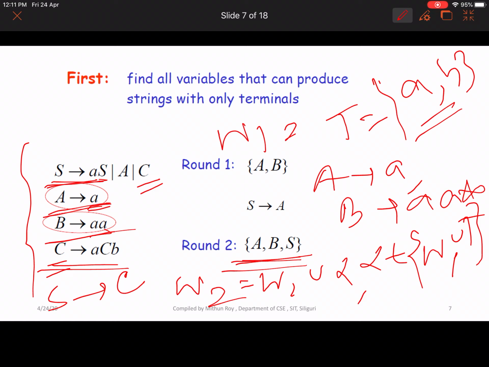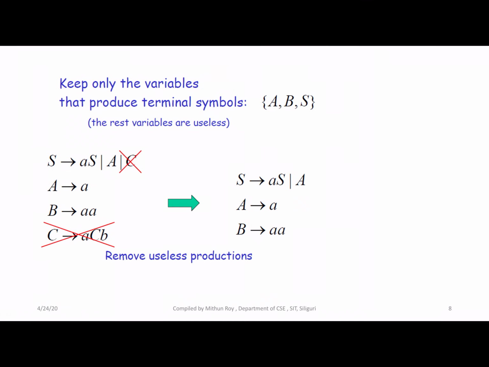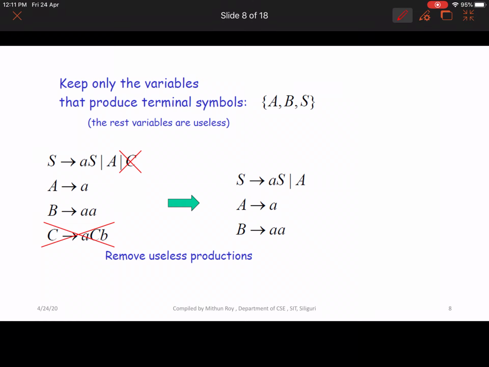Now go to the second step. Keep only the variables that produce terminal symbols, so only A, B, S. So C to small a capital C small b and capital S to capital C, these two are useless productions.